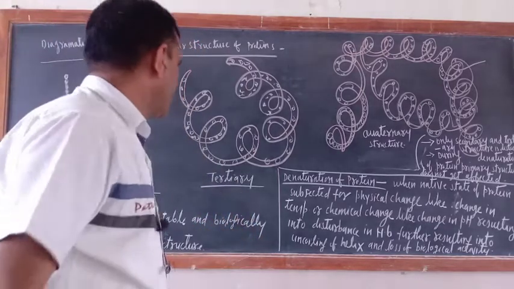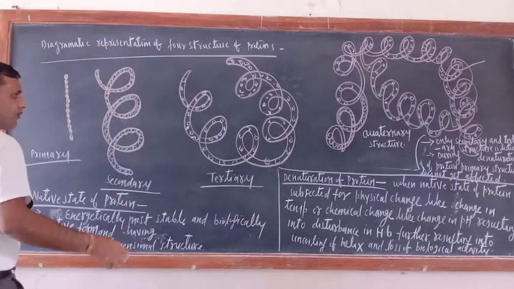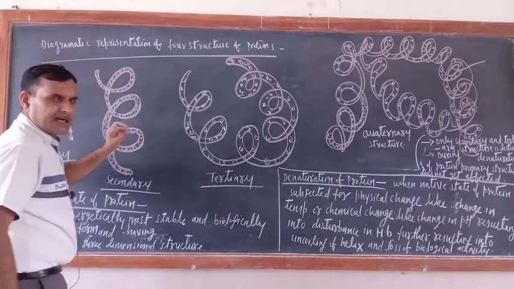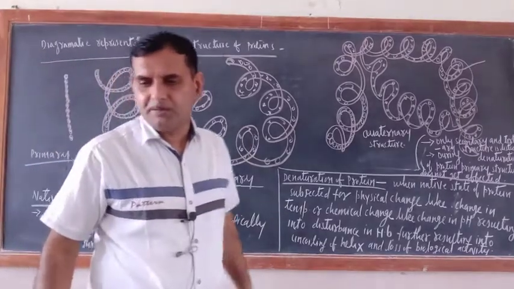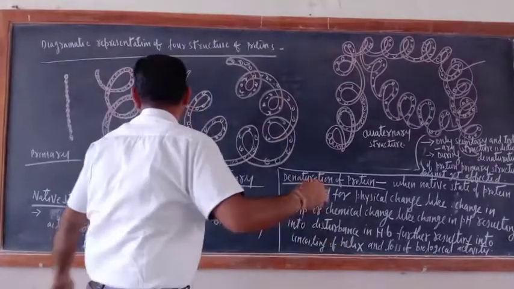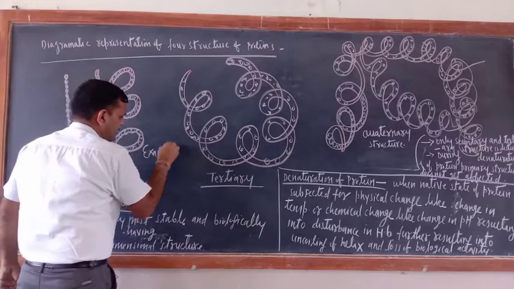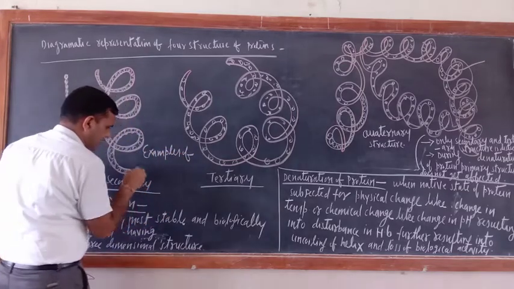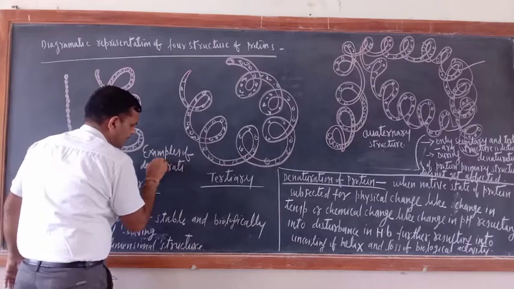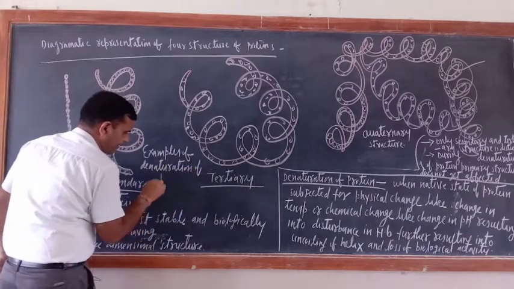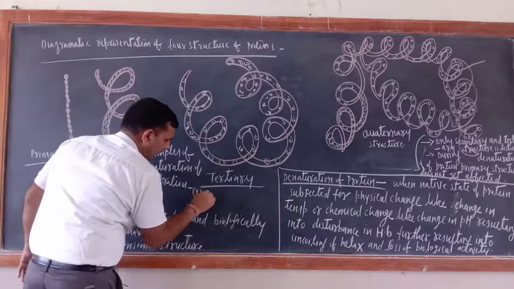Please write down this one also. Examples of denaturation of protein. What are the examples I told you? Curdling of milk, boiling of egg, coagulation of milk. These are the examples of denaturation of protein. First one is boiling of egg.